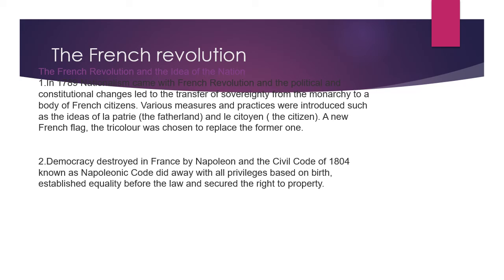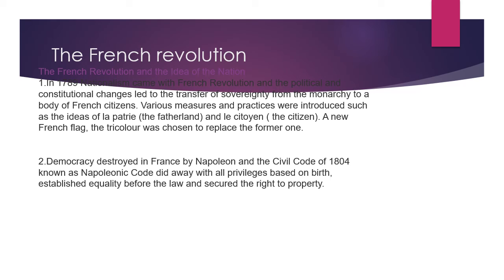They had proper dynasties governed by kings, so they wanted to shift from that monarchical rule. They wanted a land, a fatherland. Here it is given as la patrie and le citoyen, meaning fatherland and citizen, for which they can feel belongingness.